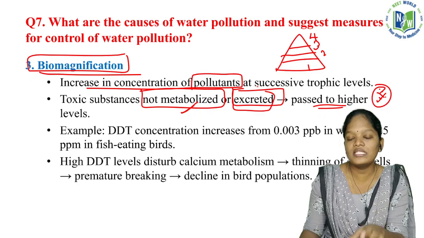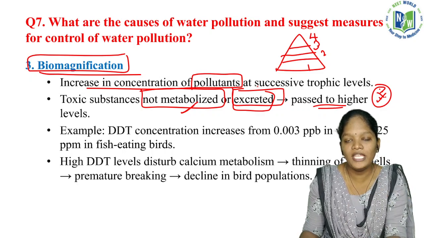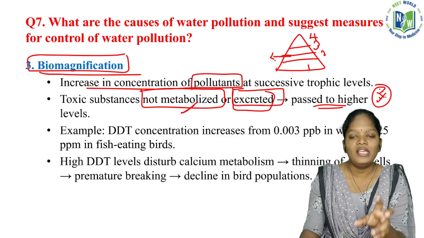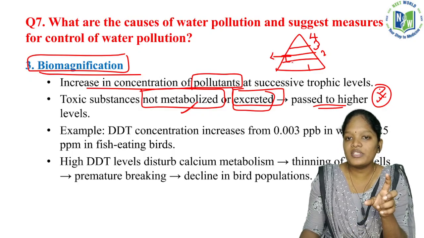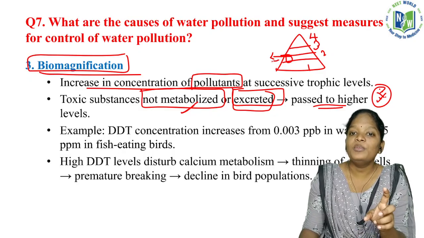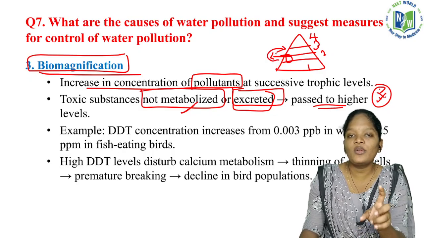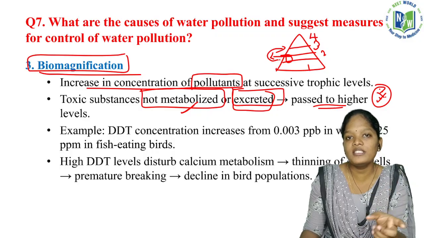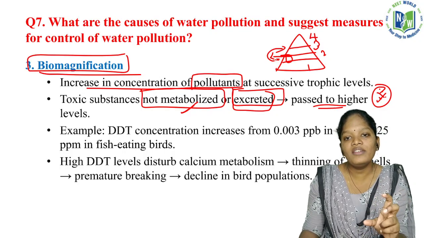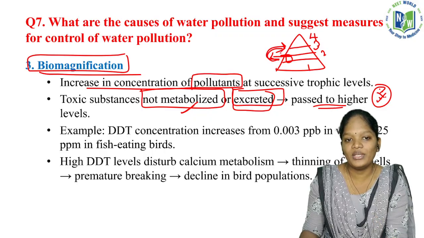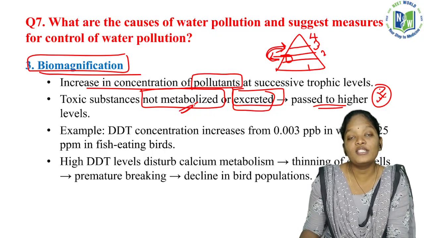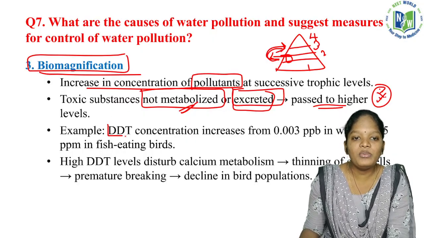Consider the organisms in the second trophic level, which are eaten by the organisms in the third trophic level. Obviously, the toxic substances present in the second trophic level will be moved to the third trophic level. Just make a note that these toxic substances do not get metabolized or even excreted. The example will be DDT.